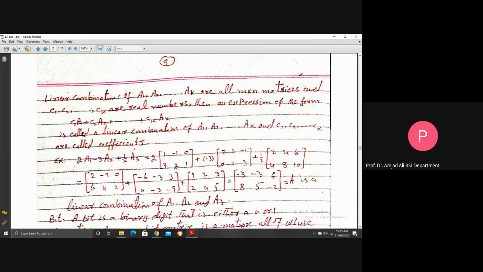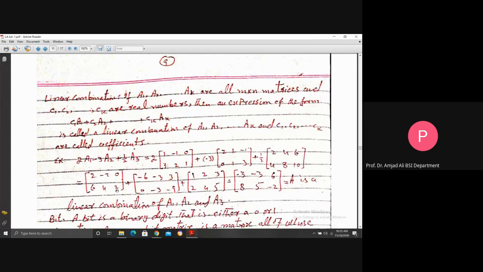A1, for example, is this one. Plus minus 3 times this, which is A2, plus 1 over 2 times this, which is A3. Multiply these; this is scalar multiplication. This gives 2, minus 2, 0, 6, 4, 2, and so on. Similarly, this is 1, 2, 3, 2, 4, 5.